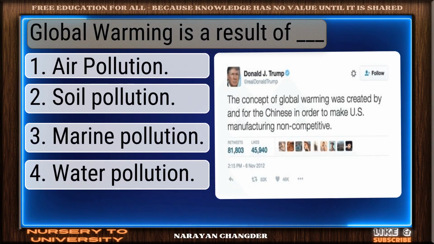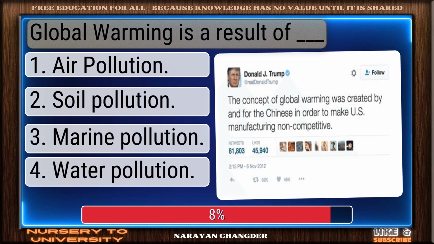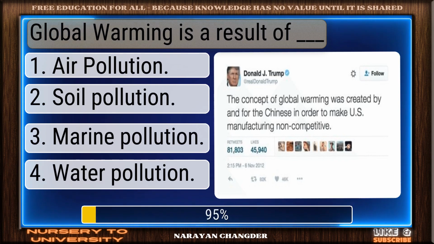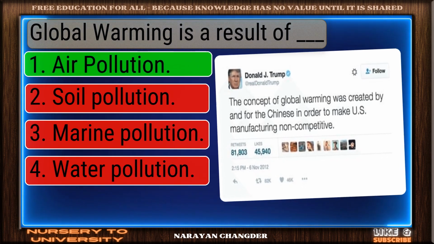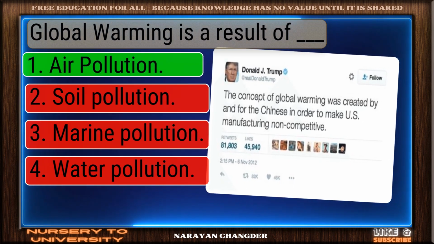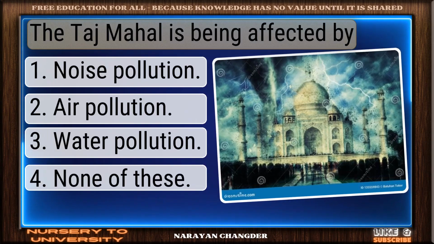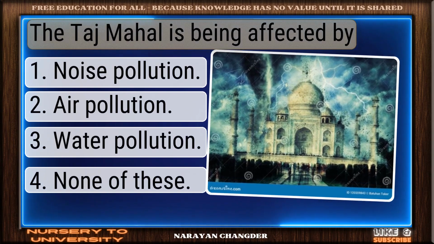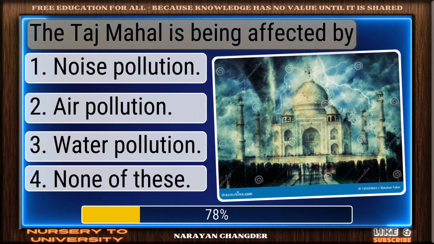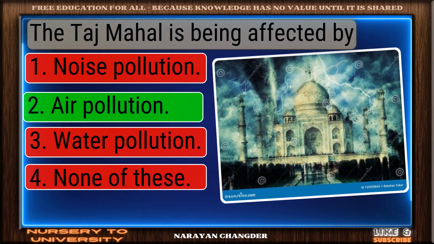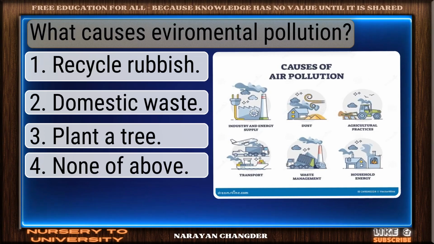Global warming is a result of dash. Well picked. Air pollution is the correct answer. The Taj Mahal is being affected by. Right again. Air pollution is a valid answer.